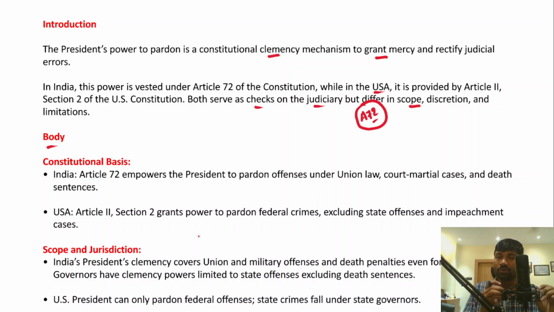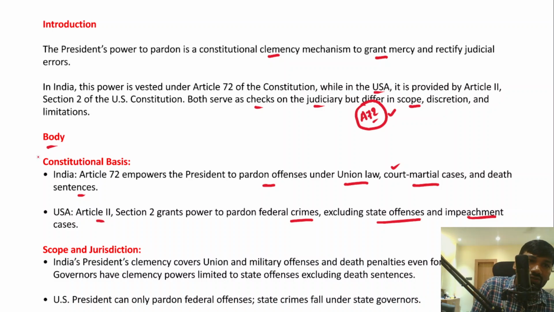Remember, as I've already told you, the Indian Constitution itself provided pardoning powers to the president under Article 72. Therefore, it has empowered the president to pardon offenses under union law, court-martial cases, and even death sentences. So these are the different punishments for which the president can pardon. And in the USA, Article 2 Section 2 grants the power to pardon federal crimes, excluding state offenses and impeachment cases, right?